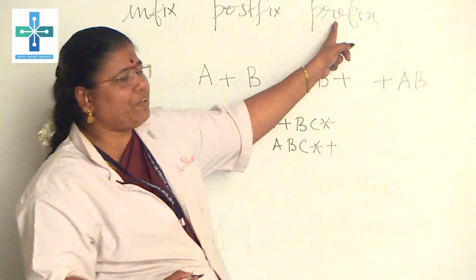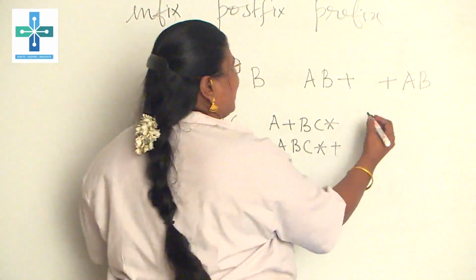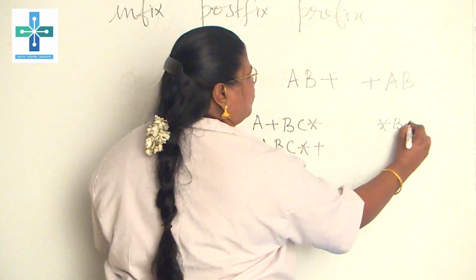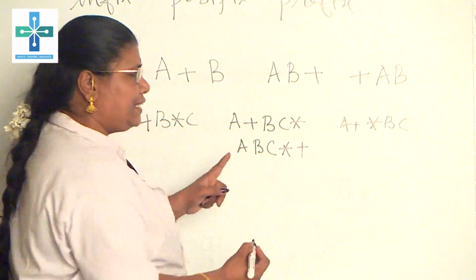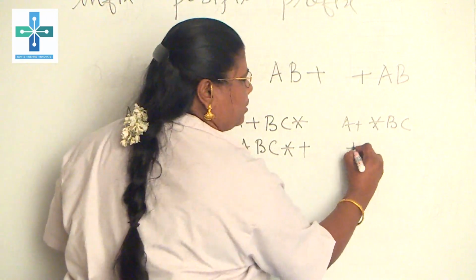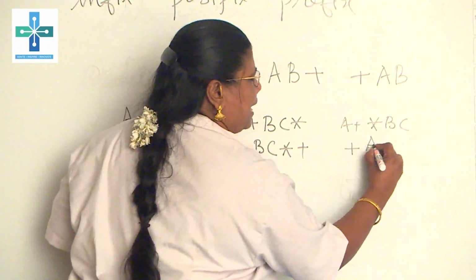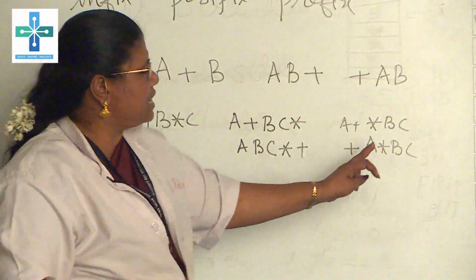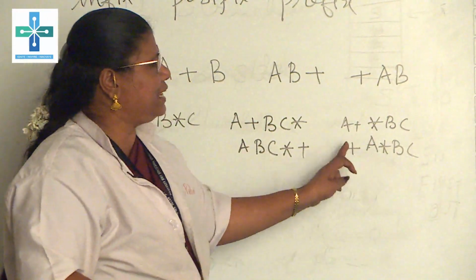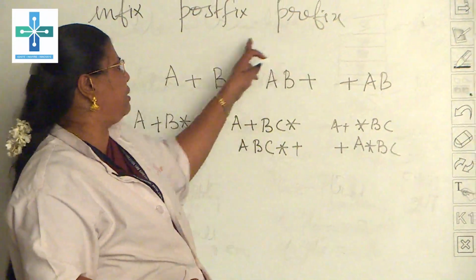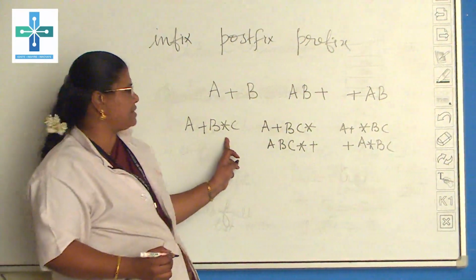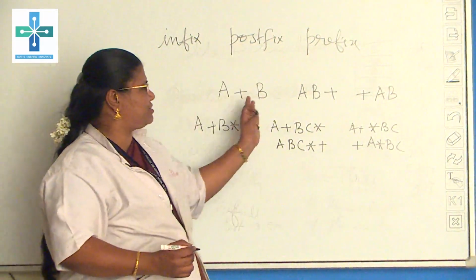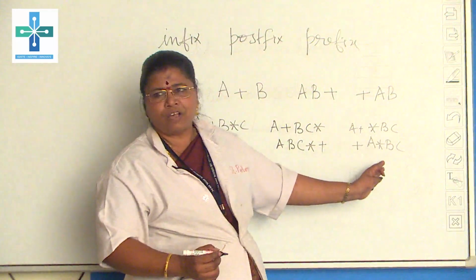The same thing in prefix, how will we do it? Here we have to have the operator first. Therefore star bc has to come first, and then the plus operator has to come first, so plus a star bc. That means star bc will be calculated and then a plus star bc. Therefore we arrive at the same operation, a plus b star c. This way we are able to write the infix term, and also postfix and prefix.